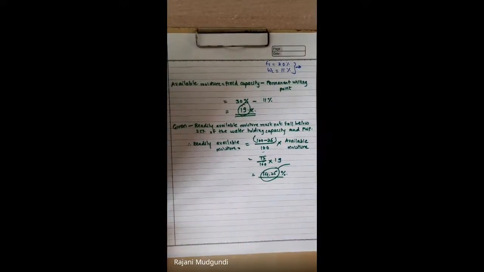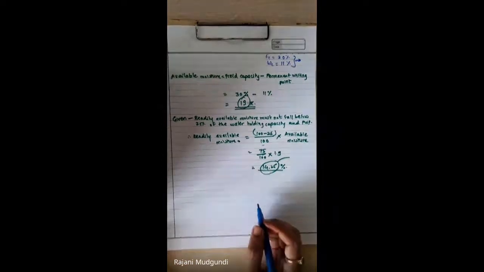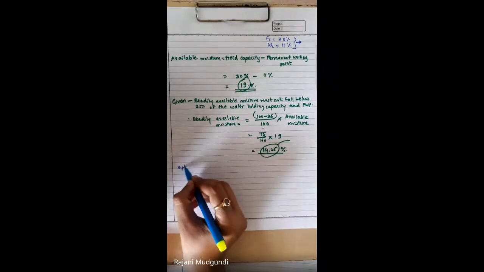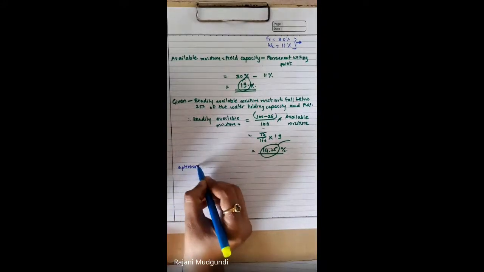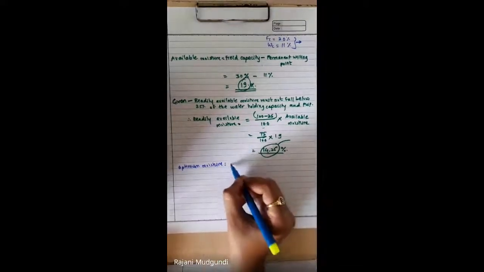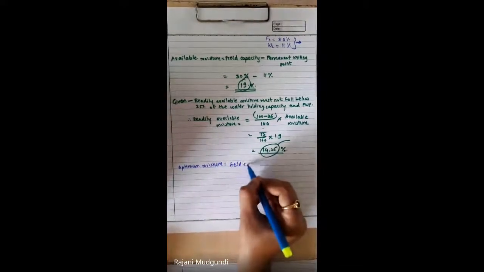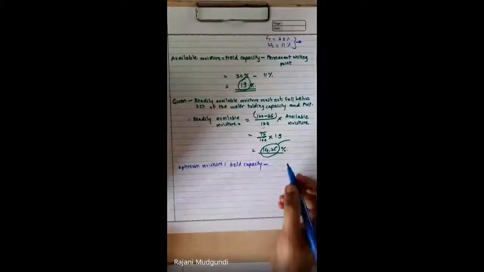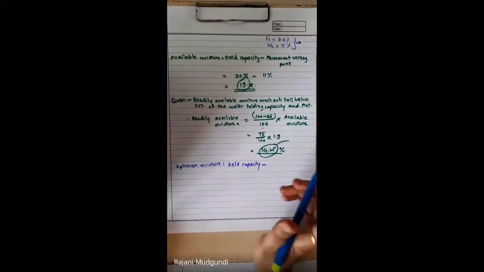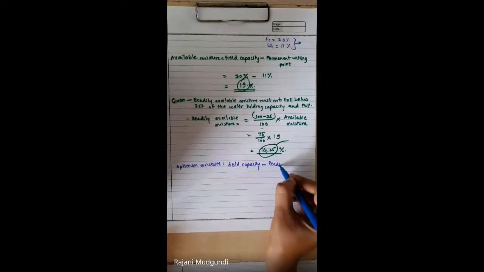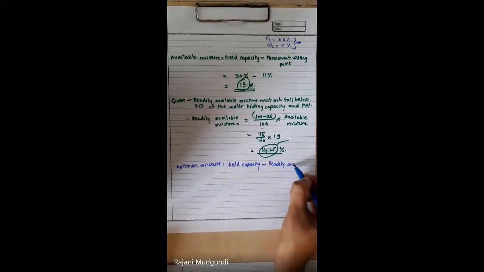The next line, write down optimum moisture, which will be equal to field capacity, that is maximum moisture content or maximum water holding capacity of soil, minus readily available moisture.